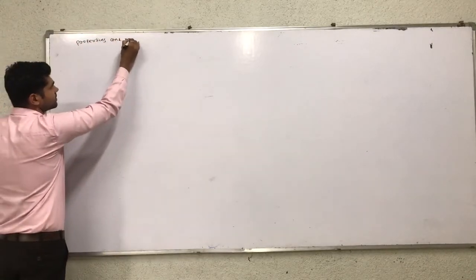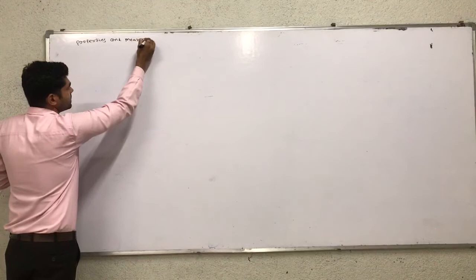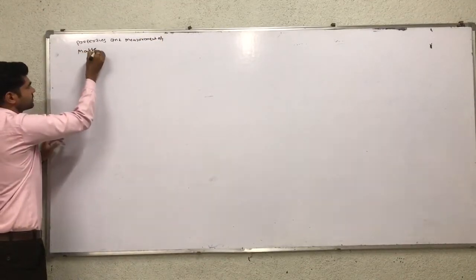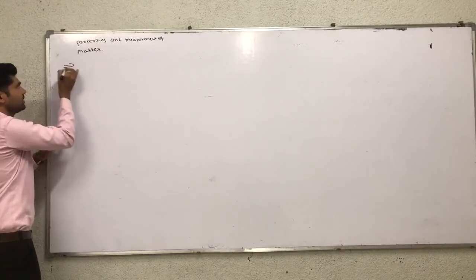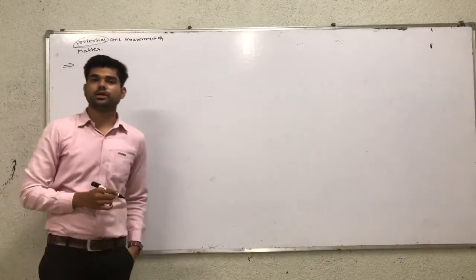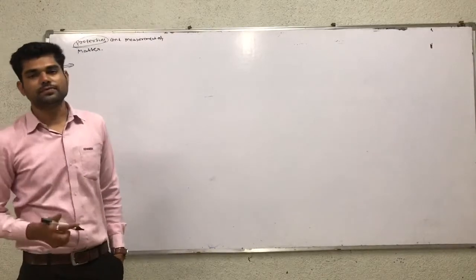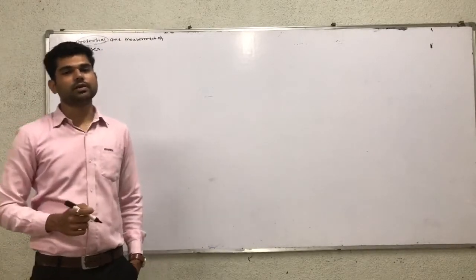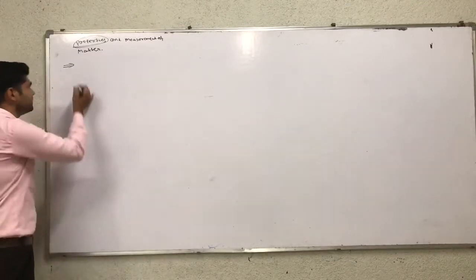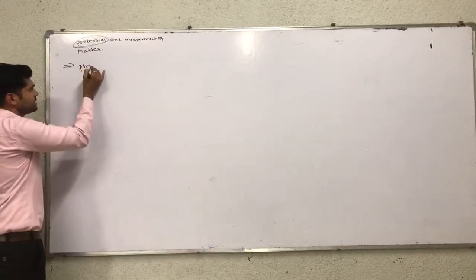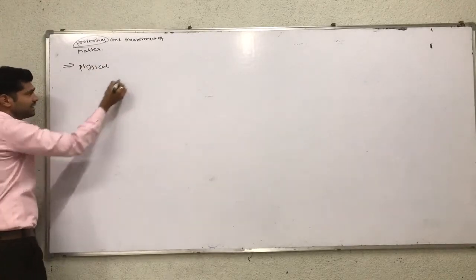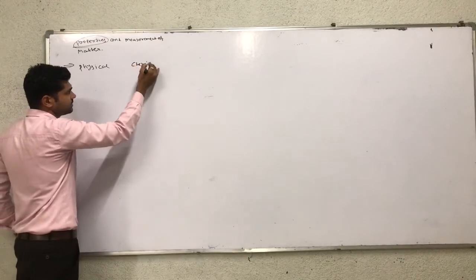Properties and measurement of matter. First, we discuss the properties of matter. There are two types of property: one is physical property and another is chemical property. First, the definition of physical property.